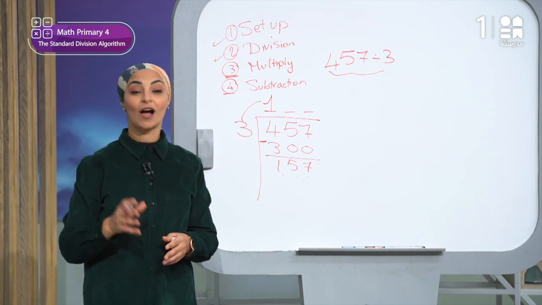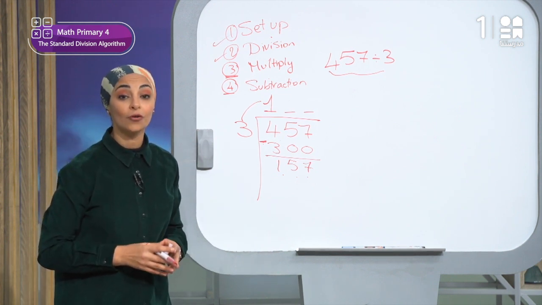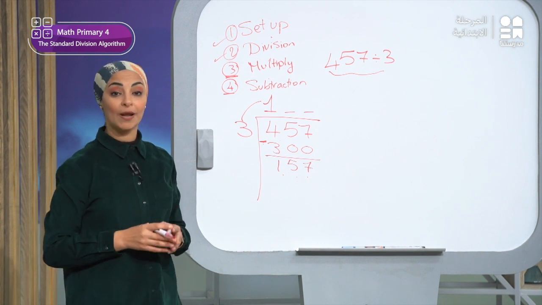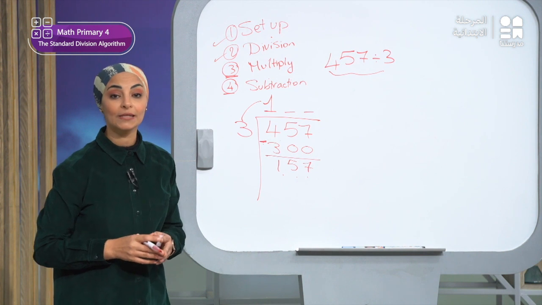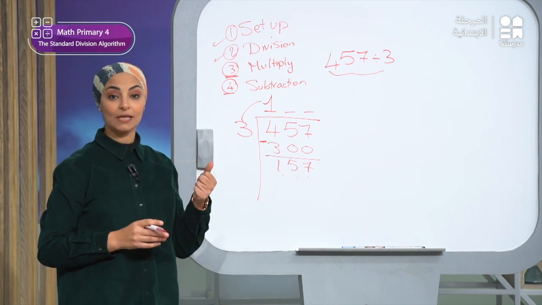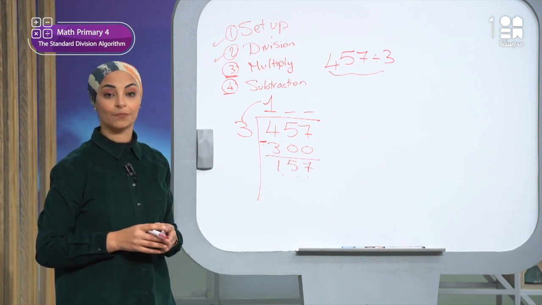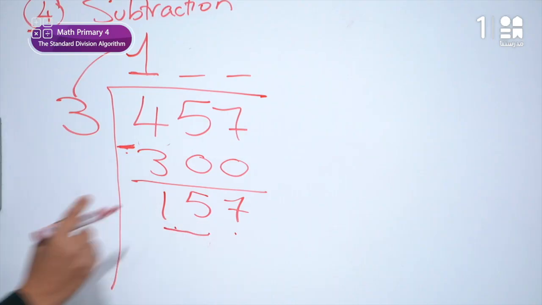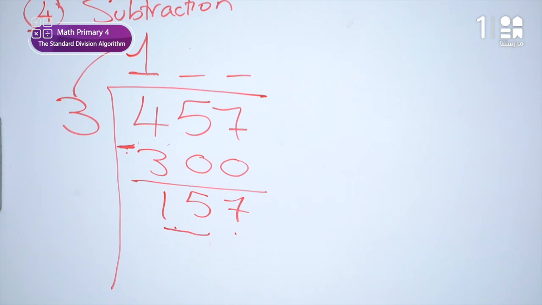Now, ask yourself, how many tens are in 157? We will take the digit in the tens place and the digit in the 100 place. And now we have 15, right? We have 15. So we will divide 15 by 3.